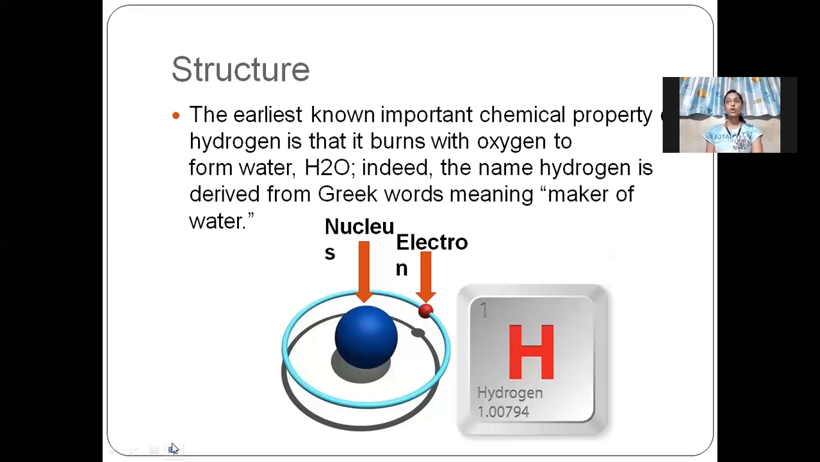In this figure, you can see the hydrogen molecule. The center blue part is the nucleus and the revolving red dot is the electron. And in the central blue core, there is one proton and one neutron. Hydrogen is symbolized as H.